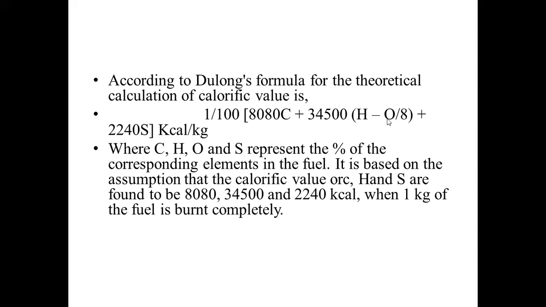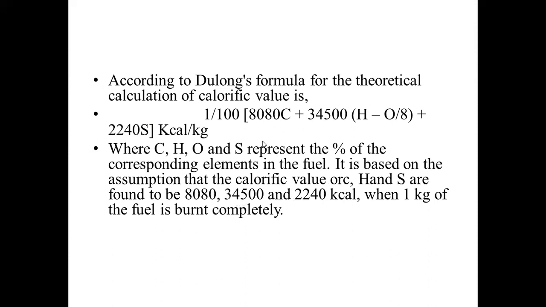So what is C, H, O and S? Here C, H, O and S represent the percentage of the corresponding elements in the fuel. That means percentage of carbon, percentage of hydrogen, percentage of oxygen, percentage of sulfur in the fuel. It is based on the assumption that the calorific values of C, H and S are found to be 8,080, 34,500 and 2,240 kilocalorie when 1 kg of the fuel is burnt completely.